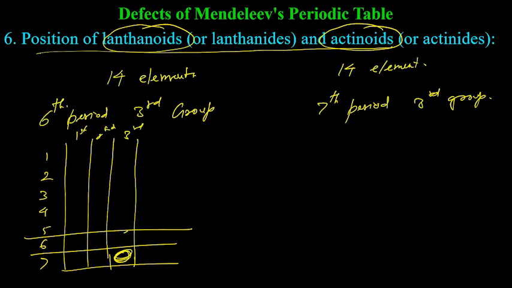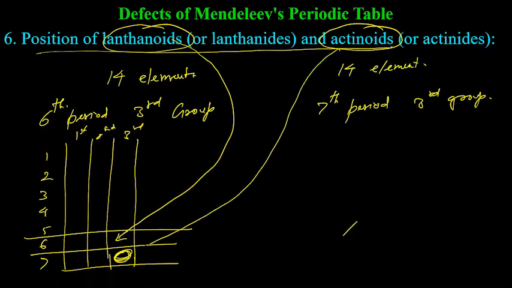So all lanthanoids are placed in this cell only, and all 14 actinoids are placed in the modern periodic table here, seventh period, third group. The reason is they have very similar properties to lanthanum and actinium. Lanthanum and actinium are the original elements in the sixth period, third group, and seventh period, third group.